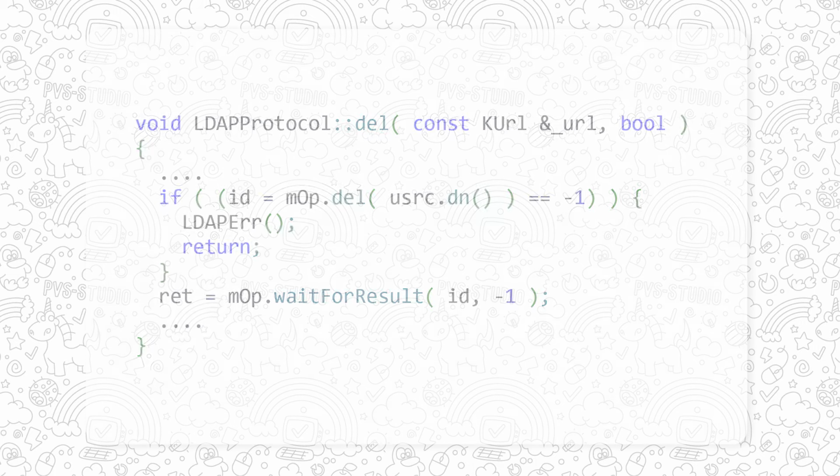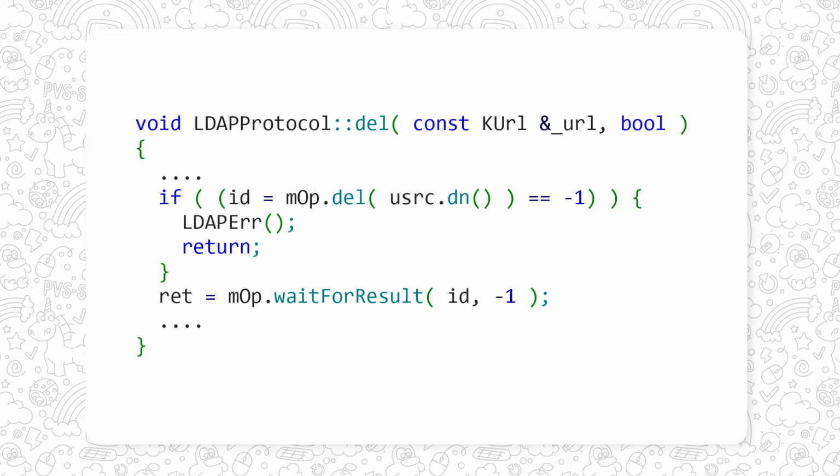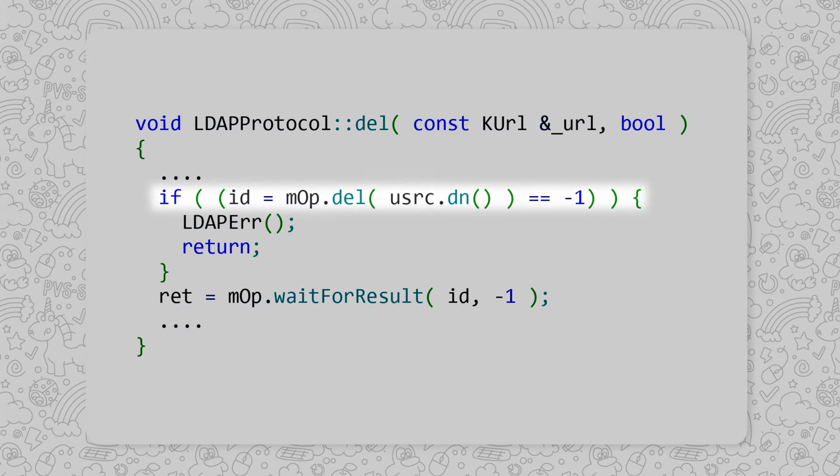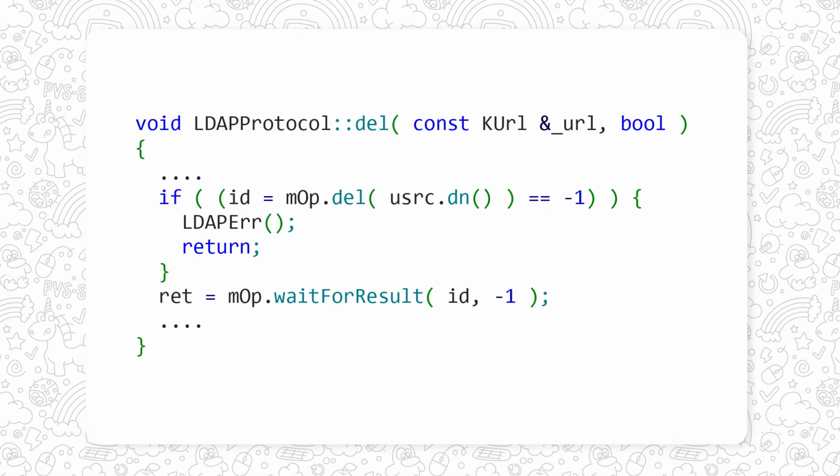Let's start with an example. Pay attention to the condition in the if block. Do you see something wrong? At first, everything looks neat. We assign a value to the ID variable and then check for -1. Wait, but there's completely different order. Yes, first we compare the return value of del to -1, and then we assign the result of the comparison to the variable. Everything here doesn't work as expected.